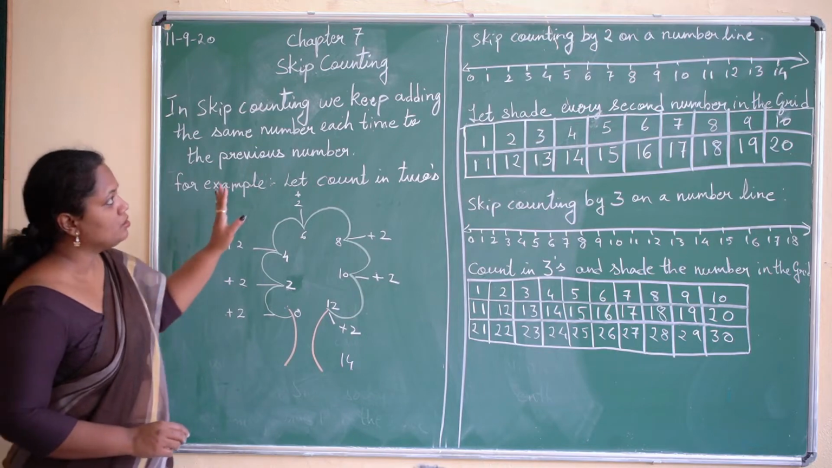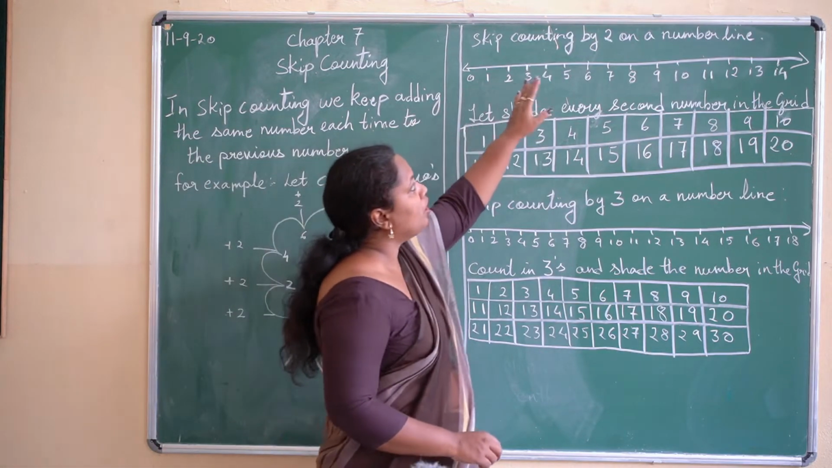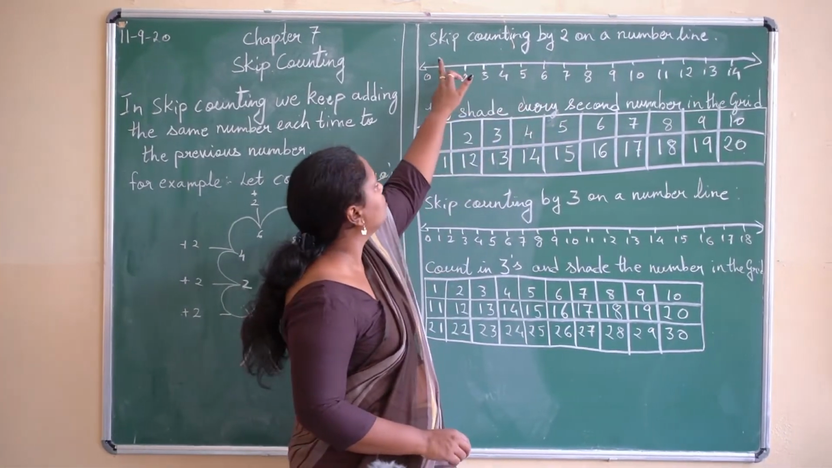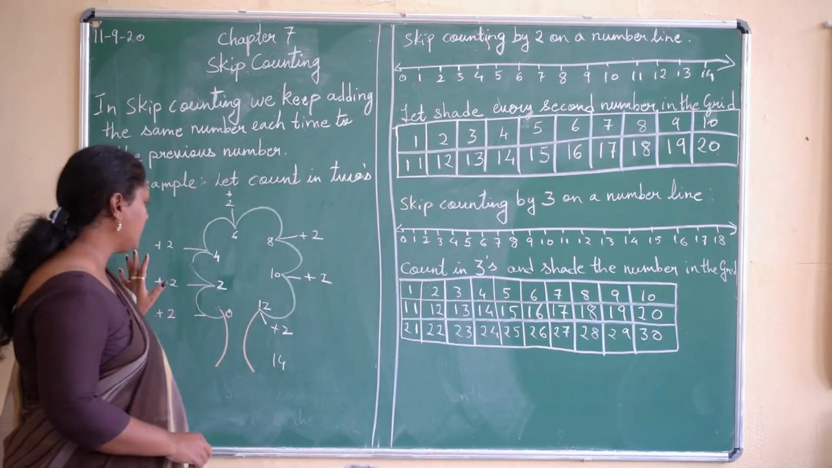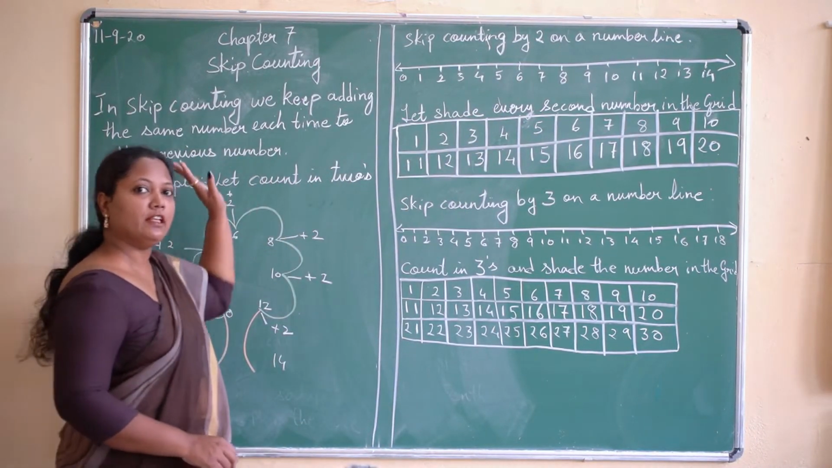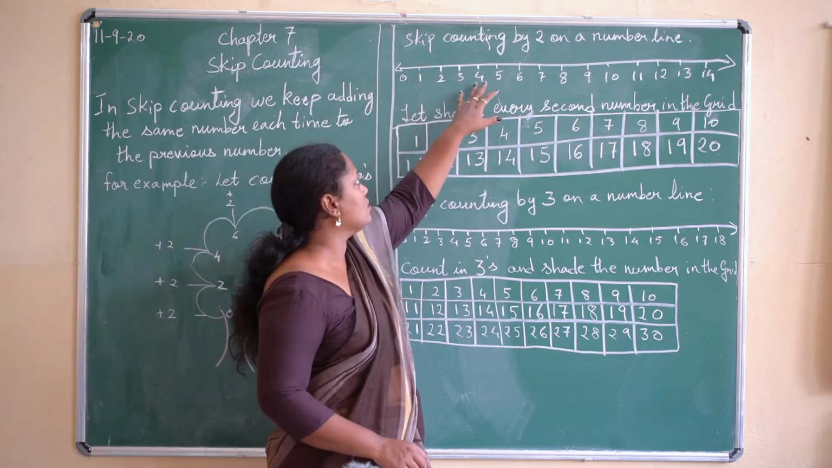Alright, so let's do the skip counting on the number line. We'll do skip counting by 2 on the number line, same as we have done on the tree. Same way we'll do it on the number line also.